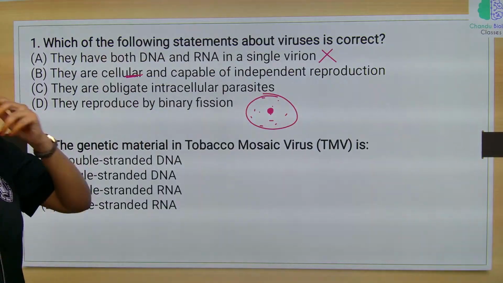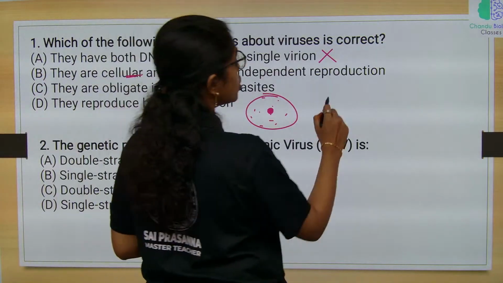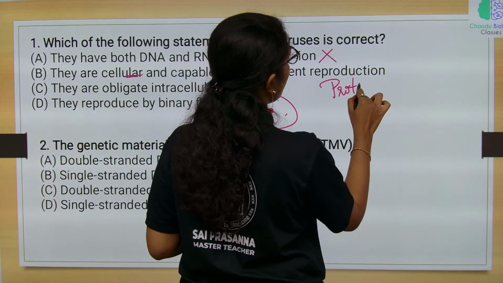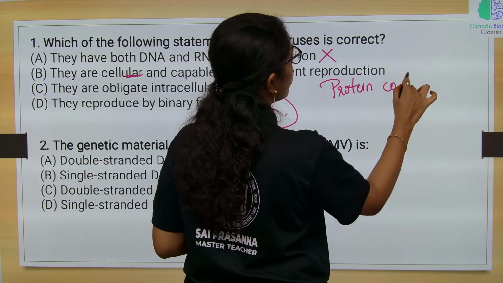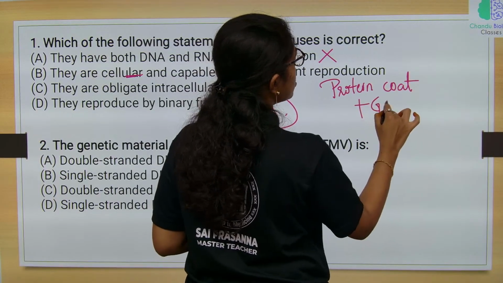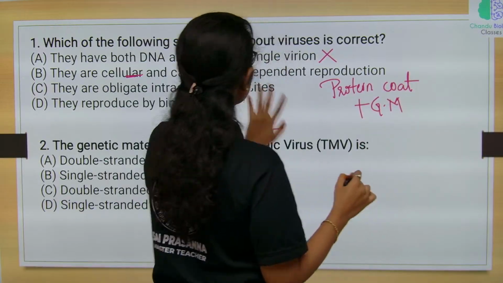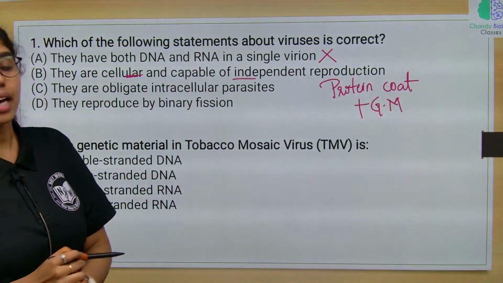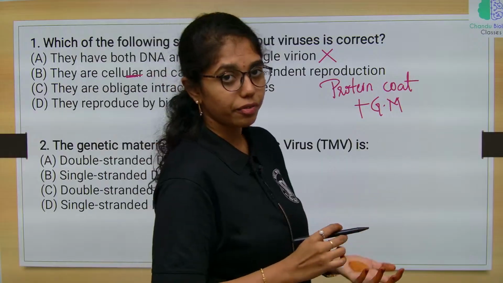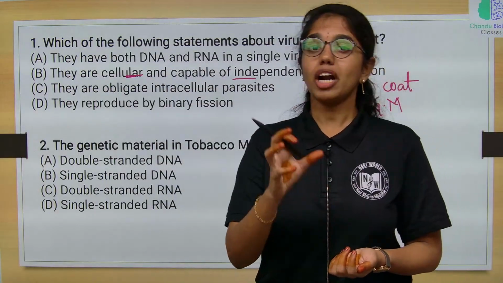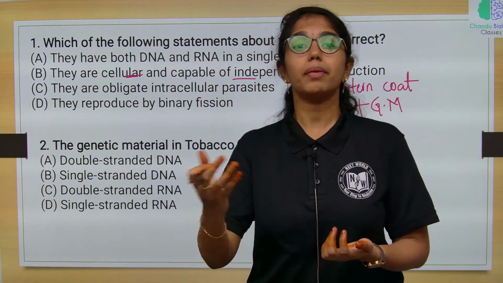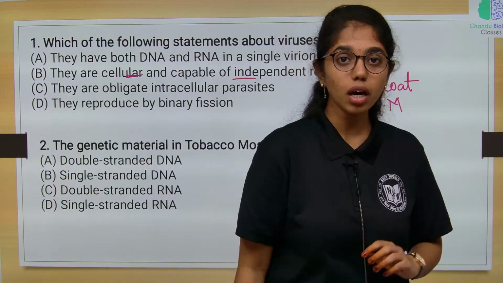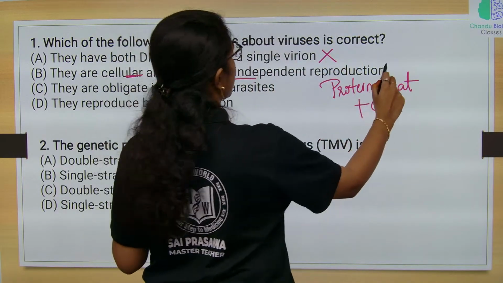But in virus, it just has a protein coat along with the genetic material. So it does not show any independent reproduction or proliferation of cell. Virus multiplication happens once it enters the host cell. Okay, so this statement is also wrong.